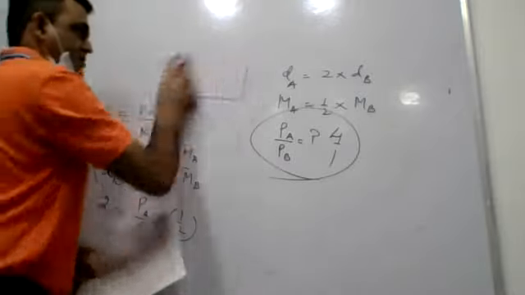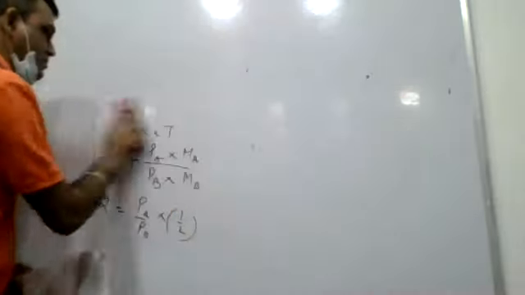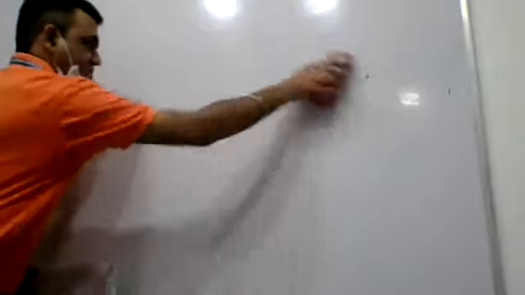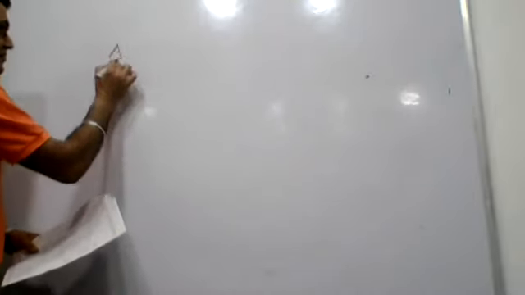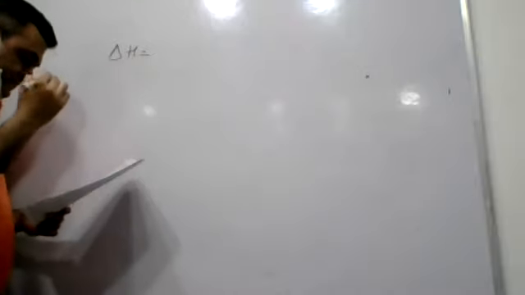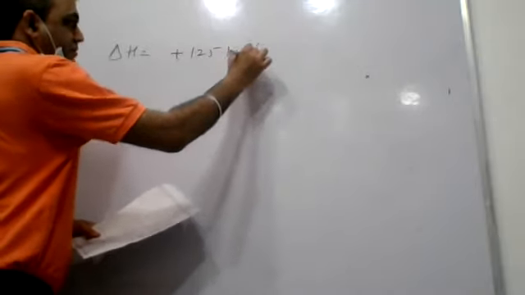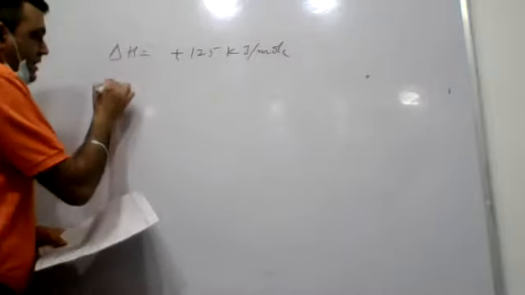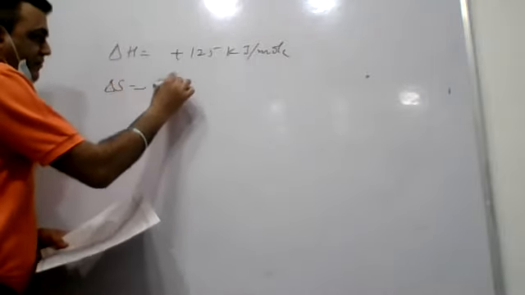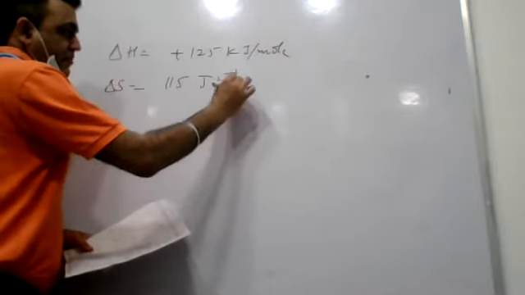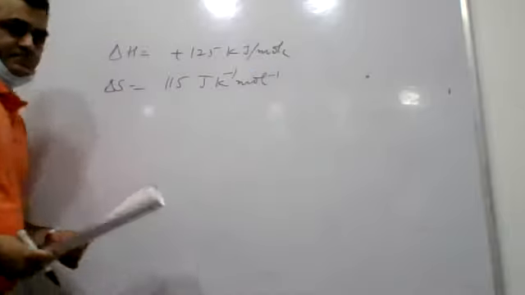Question number 11. In a certain chemical process, delta H is 125 kilojoules per mole and delta S is 115 joule Kelvin inverse mole inverse.